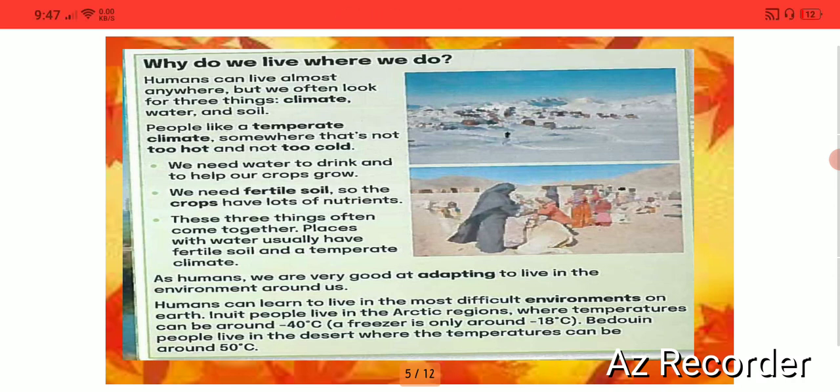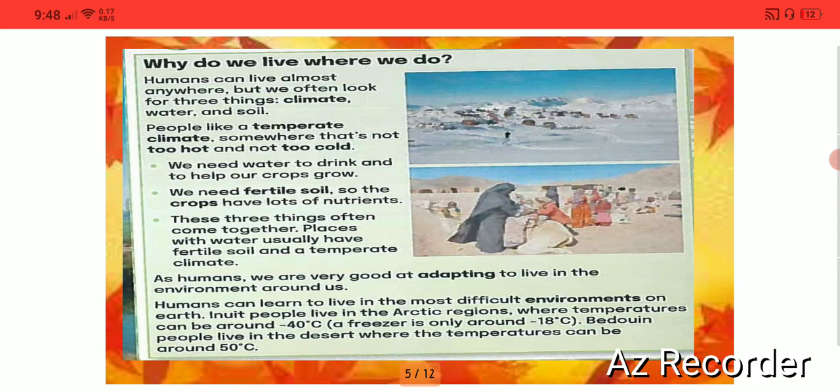We need water to drink and to help our crops grow. We need fertile soil so the crops have lots of nutrients. These 3 things often come together. Places with water usually have fertile soil and a temperate climate.